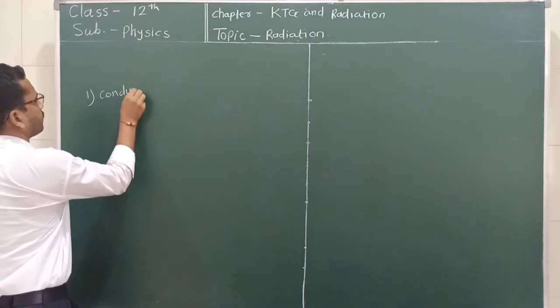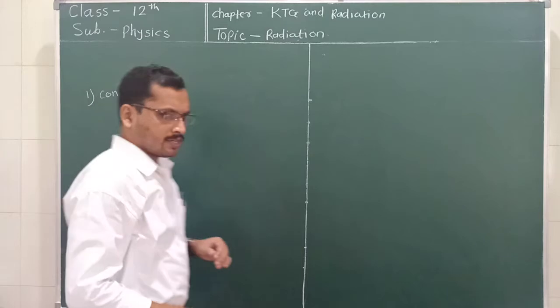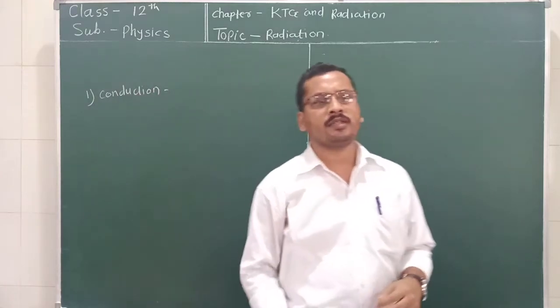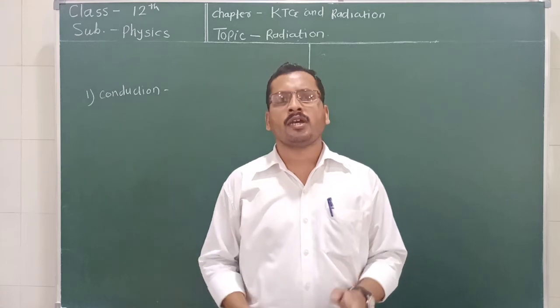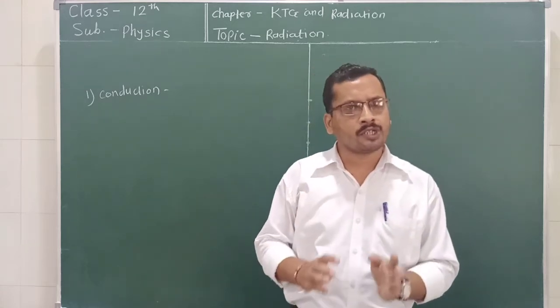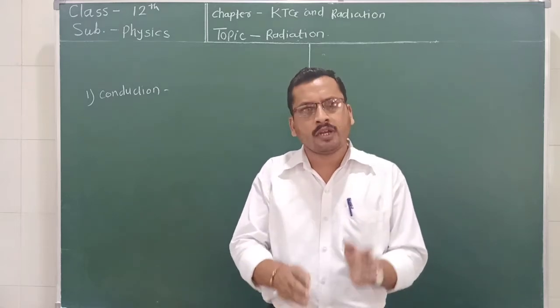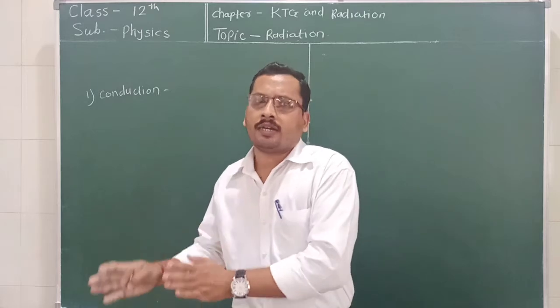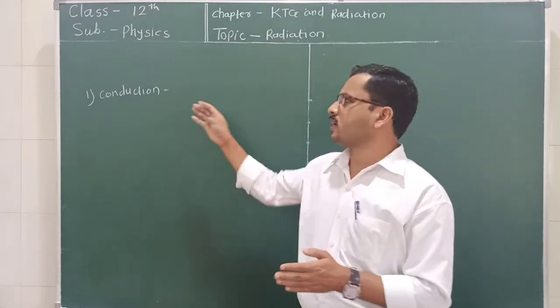The first mode of transfer of heat is conduction. What is conduction? Conduction means the mode of transfer of heat takes place without migration of particles. The particles do not migrate, they remain at their place, but the energy transfers from one particle to another particle. Such a mode of transfer of heat is called conduction.